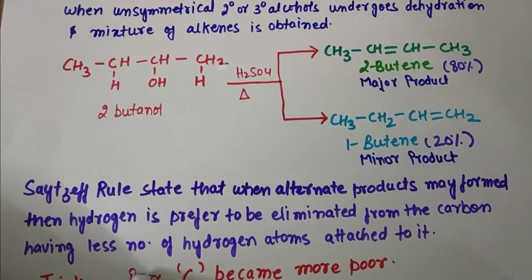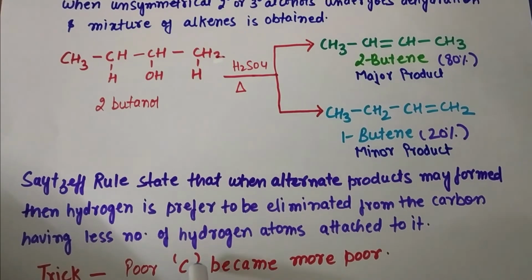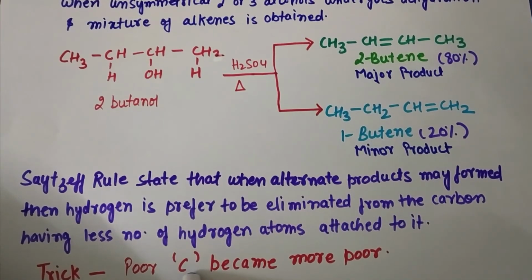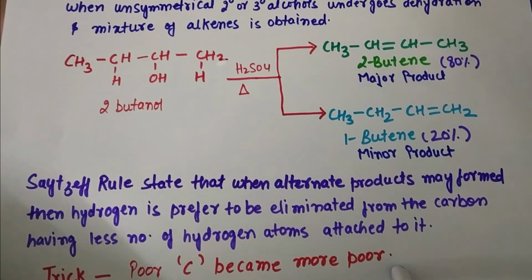A trick to remember the Saytzeff rule is that the poor carbon becomes more poor, because the carbon already has fewer hydrogens and the elimination will take place from that carbon only. So it will become more poor.